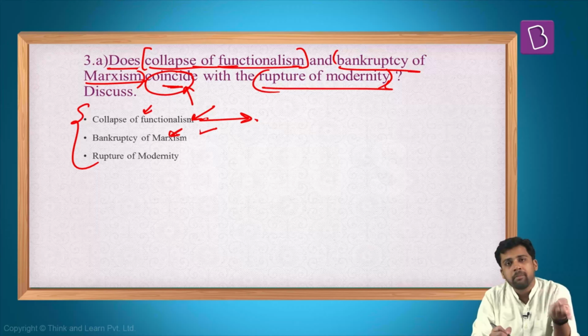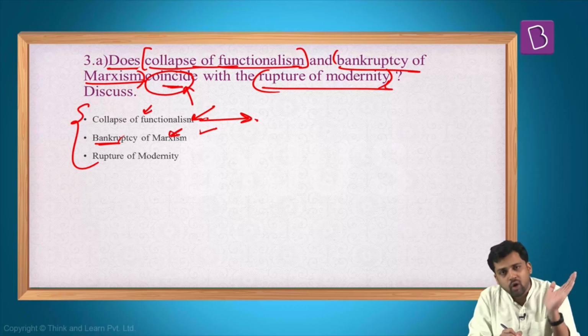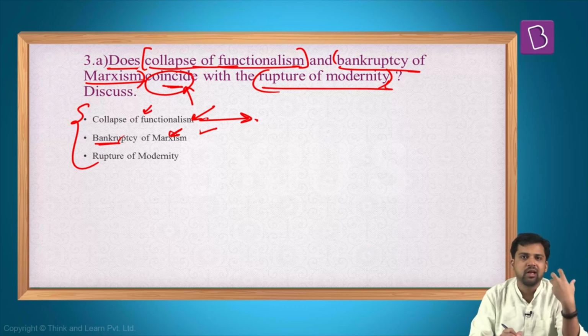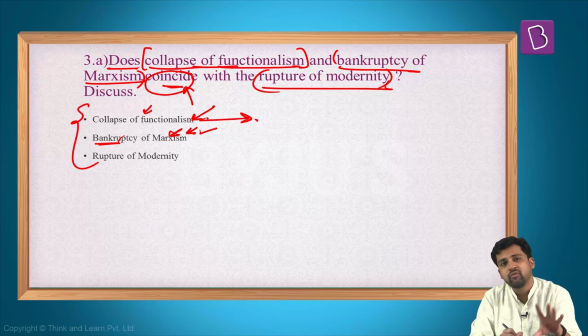The next thing, they're saying bankruptcy of Marxism. What do you mean by bankruptcy of Marxism? That means the Marxist approach has become bankrupt. The ideas are no longer relevant. The world has moved. There has been a shift. Now it is primarily a capitalist world, and what Marx talked about is no longer relevant. So that is the meaning of bankruptcy of Marxism.